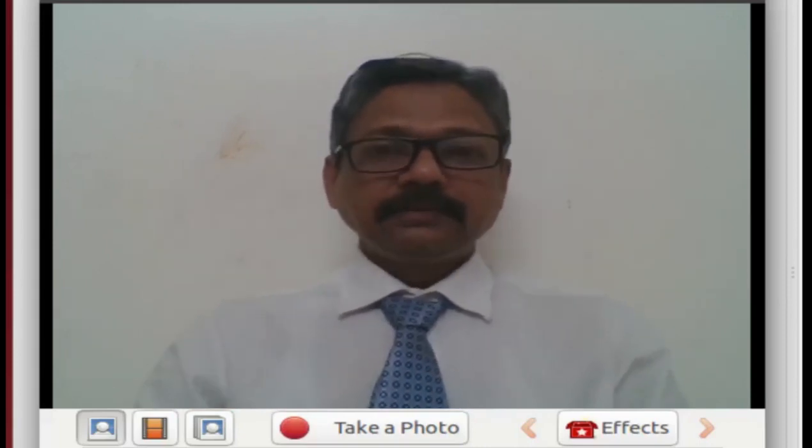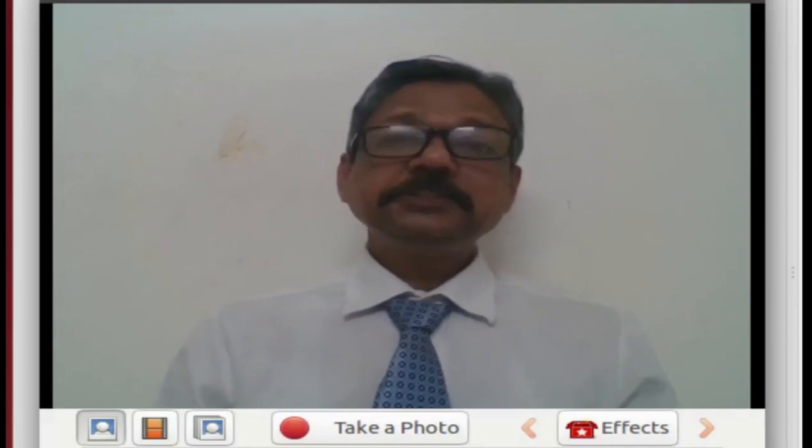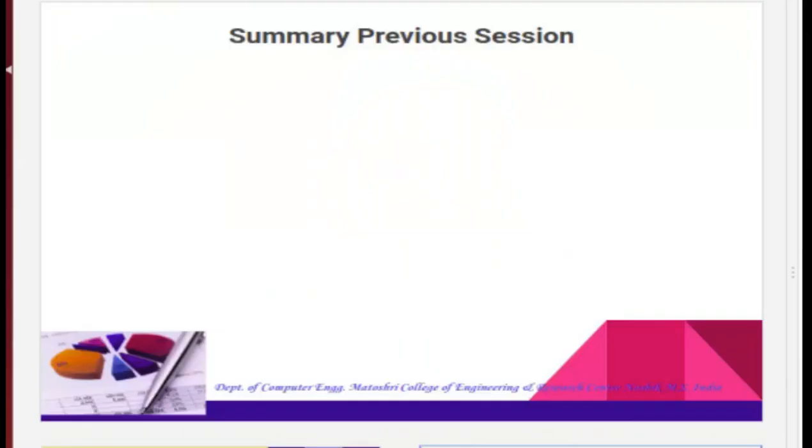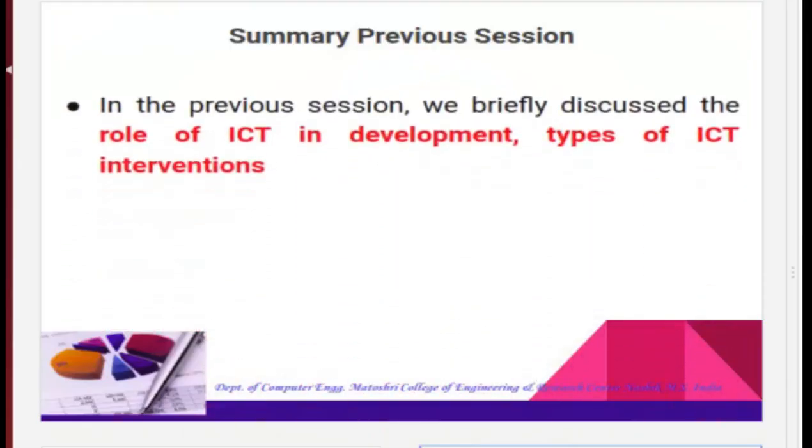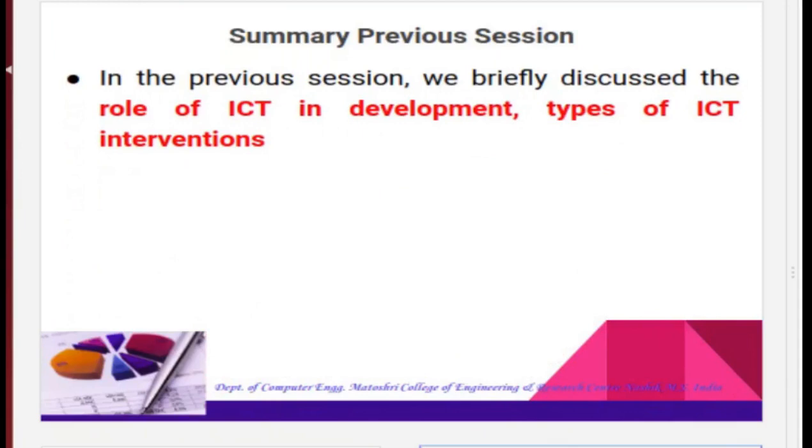The summary of the last lecture is shown on the next slide. In the last lecture, we briefly discussed the important role of ICT in development. Then we saw the types of ICT intervention such as informational, transactional, political, educational and sustenance.